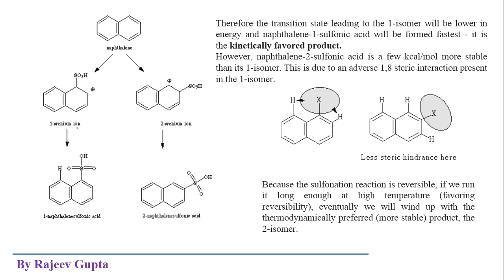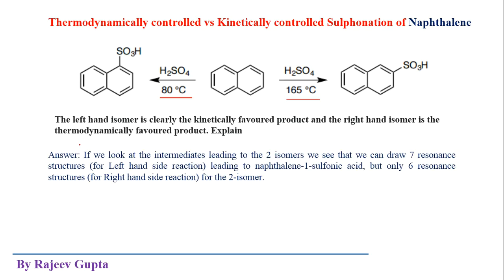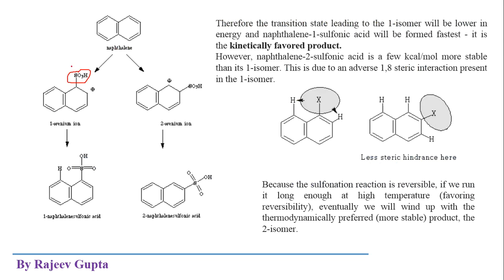Sorry, my mistake, these are placed as, this is the 1 arenium ion with respect to sulfonic acid addition, actually C1 addition, and the 2 arenium ion. Obviously the 1 arenium ion is more stable, as we learned in the previous slide. Here the one substitution intermediate is more stable due to the presence of these 7 resonant structures. So it is the more stable intermediate and this is the less stable intermediate.